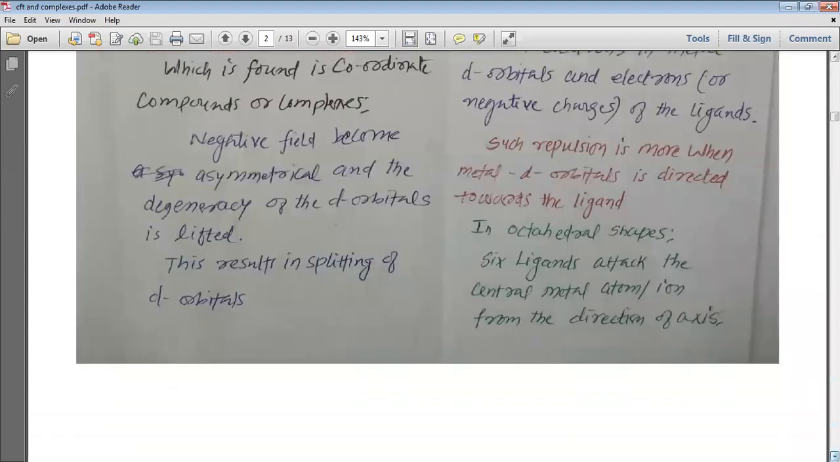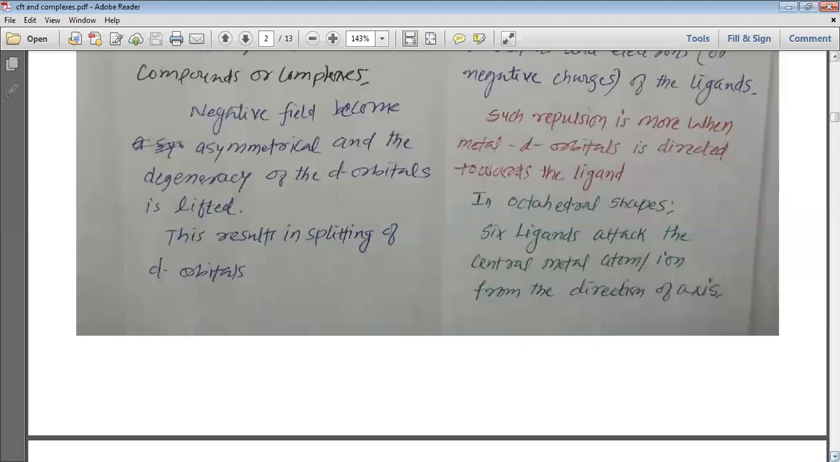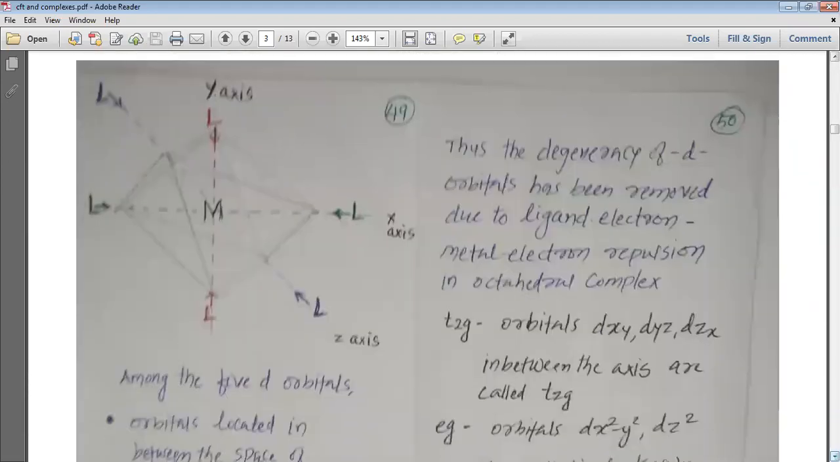So if the attack of the ligand and the d orbital present are in the same direction, then the repulsion increases. In octahedral space, 6 ligands attack the central metal atom or central metal ion from the direction of the axis. So this is what you can see here, my dear students, in this figure.